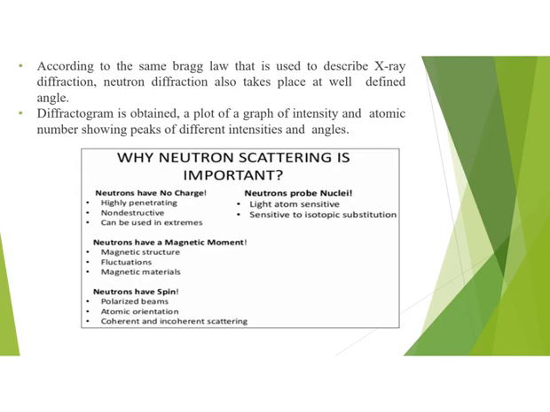Now you can see a box labeled why neutron scattering is important, and it has 4 points. That is, neutrons have no charge, neutrons have a magnetic moment, neutrons have spin, and neutrons probe nuclei. In our previous slides, we have discussed all of these things in some detail, so we don't need to go through all of them again.